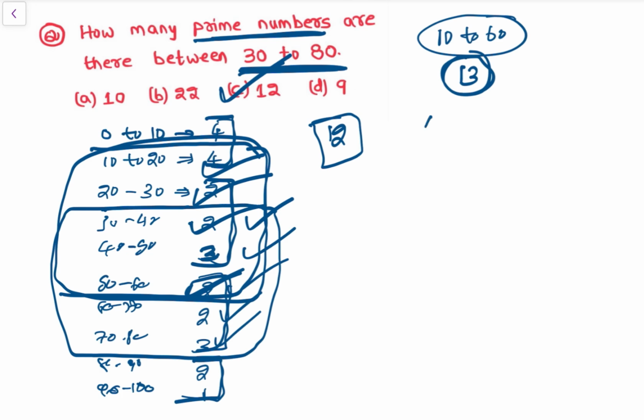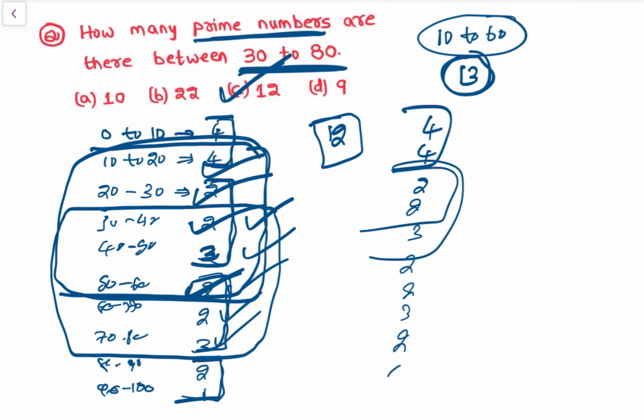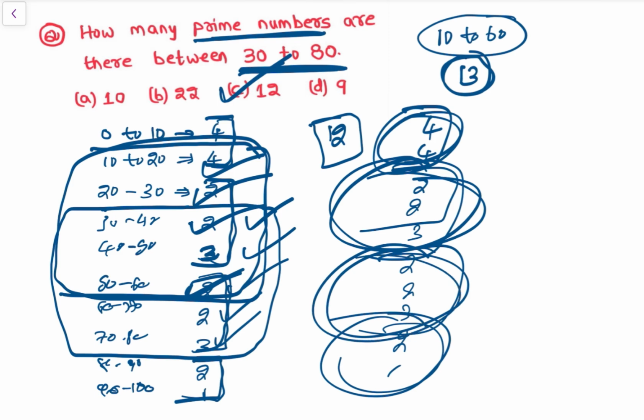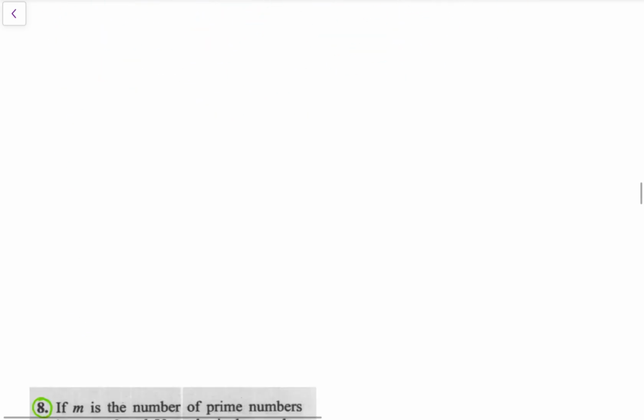So you need to remember 4 4 2 2 3 2 2 3 2 1. ठीक है, so now let's see next question.